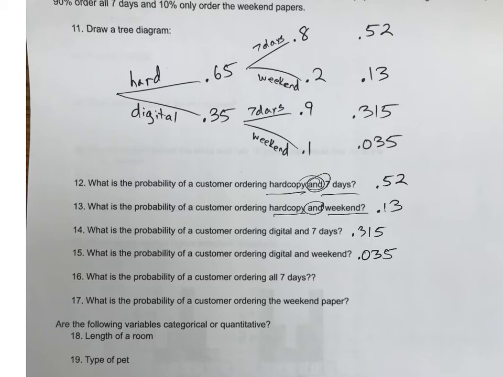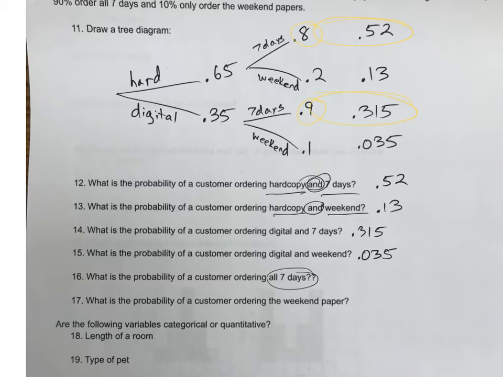And then what's the probability of a customer ordering all 7 days? You use the totals here, 0.52 and 0.315, because you can't have more than one. So all 7 days would include hard copy and digital copies 7 days a week.